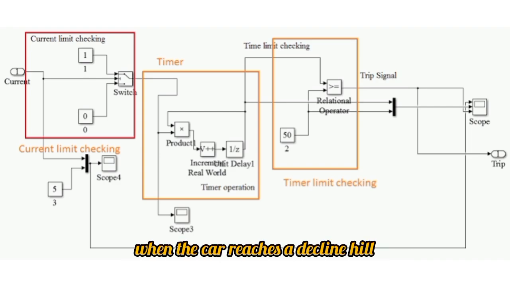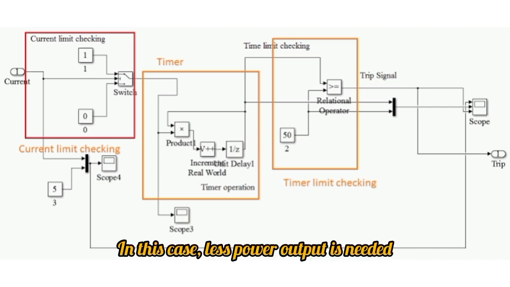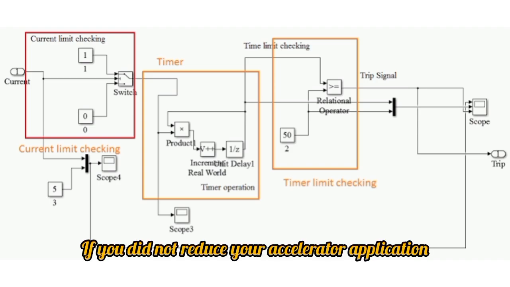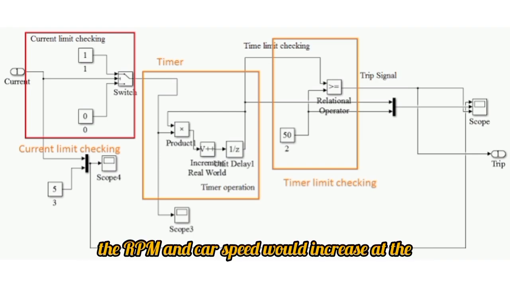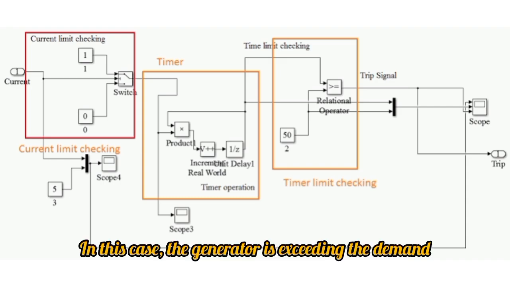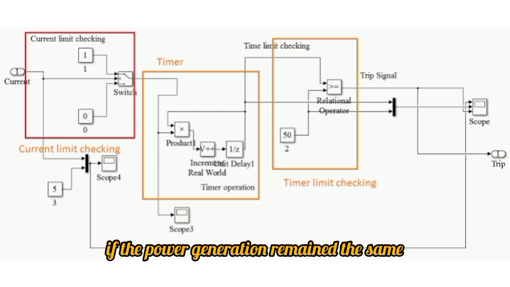Same when the car reaches a decline hill. In this case, less power output is needed to maintain the same speed. If you did not reduce your accelerator application, the RPM and car speed would increase at the same power output. In this case, the generator is exceeding the demand, and the frequency would increase if the power generation remained the same.